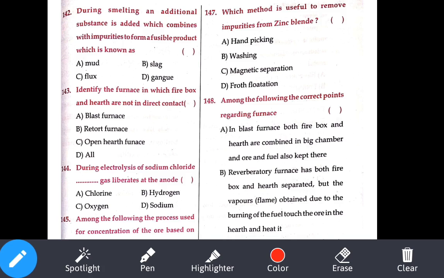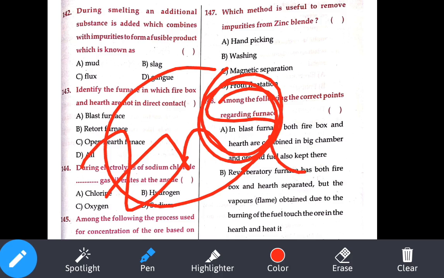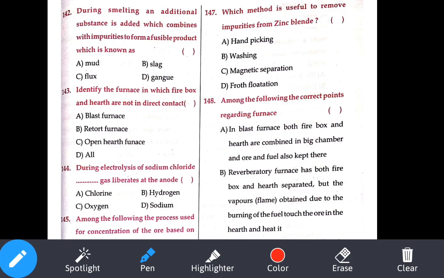Among the following, the correct points regarding the furnaces. In blast furnace, both firebox and hearth are combined. Yes, that is correct. In reverberatory furnace, both firebox and hearth are separated, but vapor touches the flame. That is also correct. Option B is also correct. Let me drag upwards. Option C, what they have given is in muffle furnace or retort furnace, even the flame does not touch the charge. That is correct. So option number D is correct. All are correct.